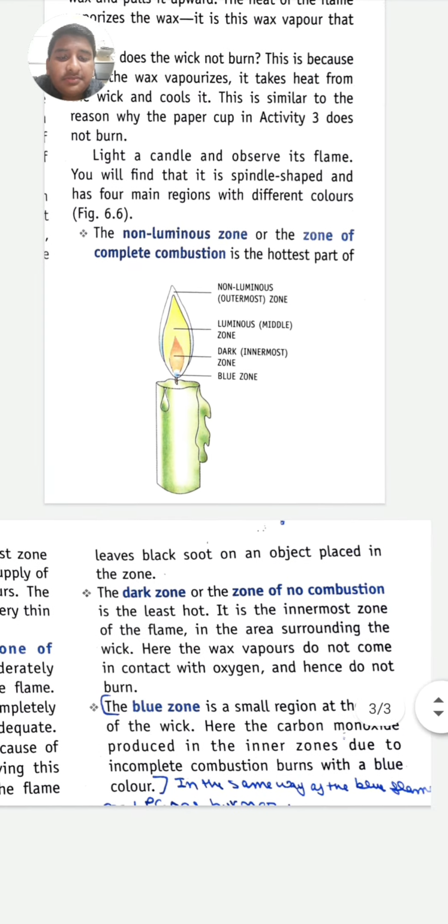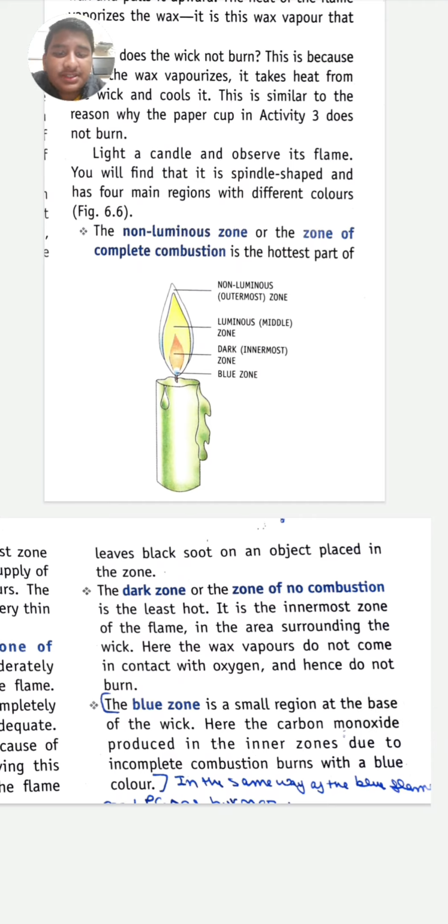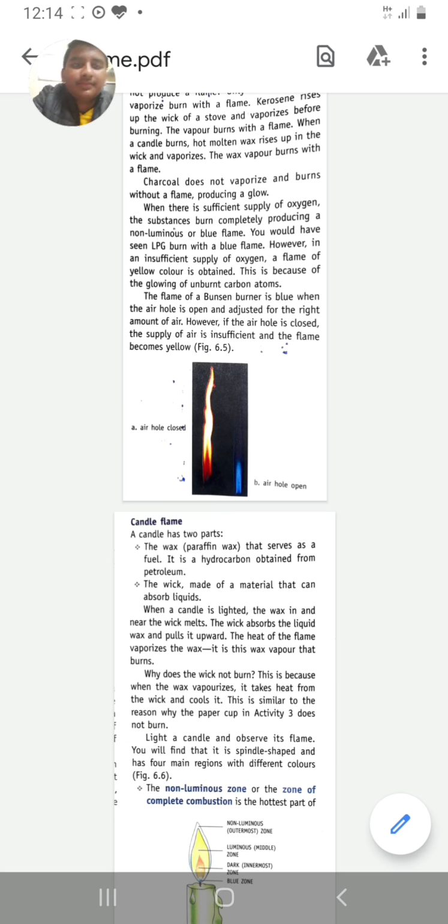The flame leaves black soot on an object placed in the dark zone. The dark zone, or the zone of no combustion, is the least hot. It is the innermost zone of the flame, in the area surrounding the wick. Here the wax vapor does not come in contact with oxygen and hence does not burn. The blue zone is the small region at the base of the wick. Here, the carbon monoxide produced in the inner zone due to incomplete combustion burns with a blue color.